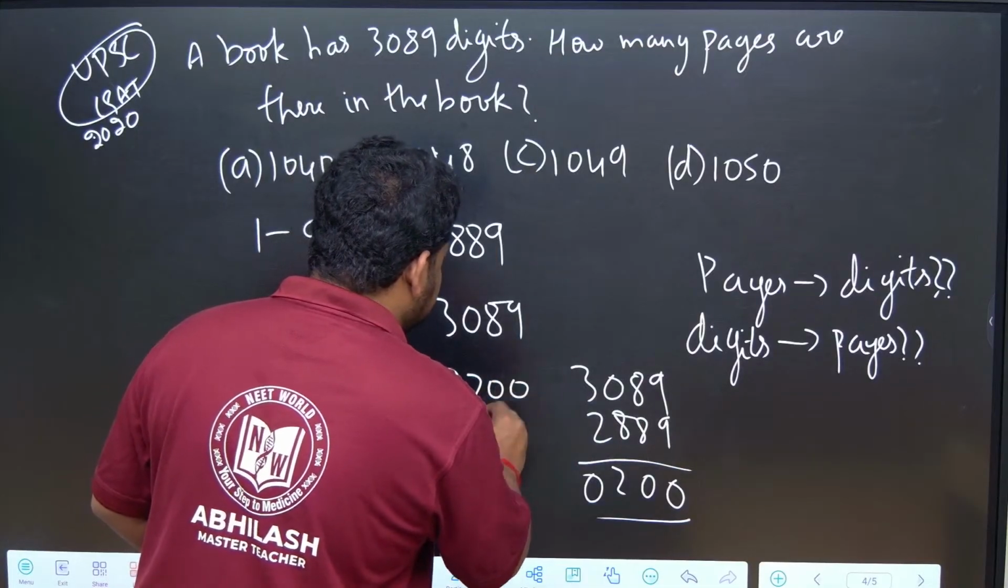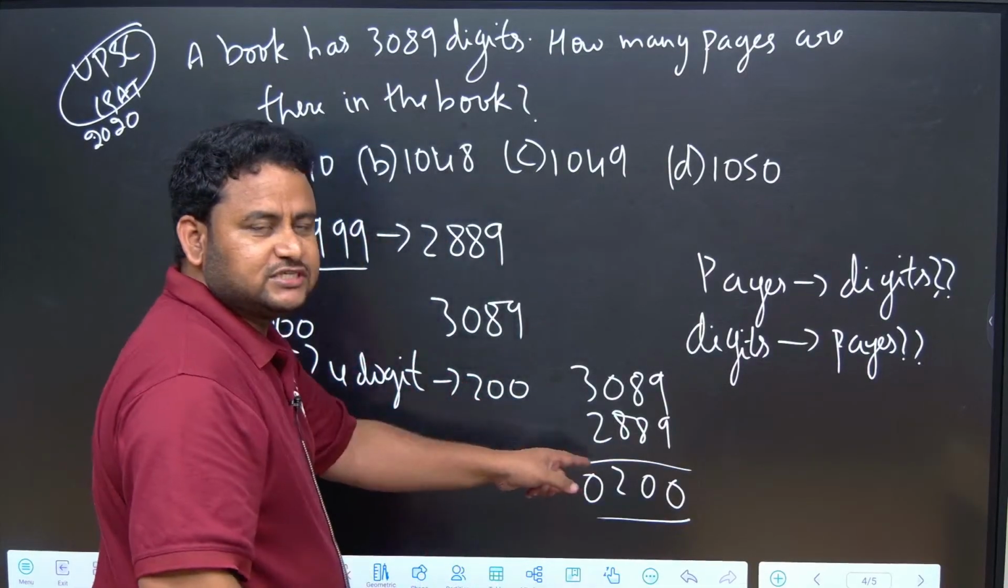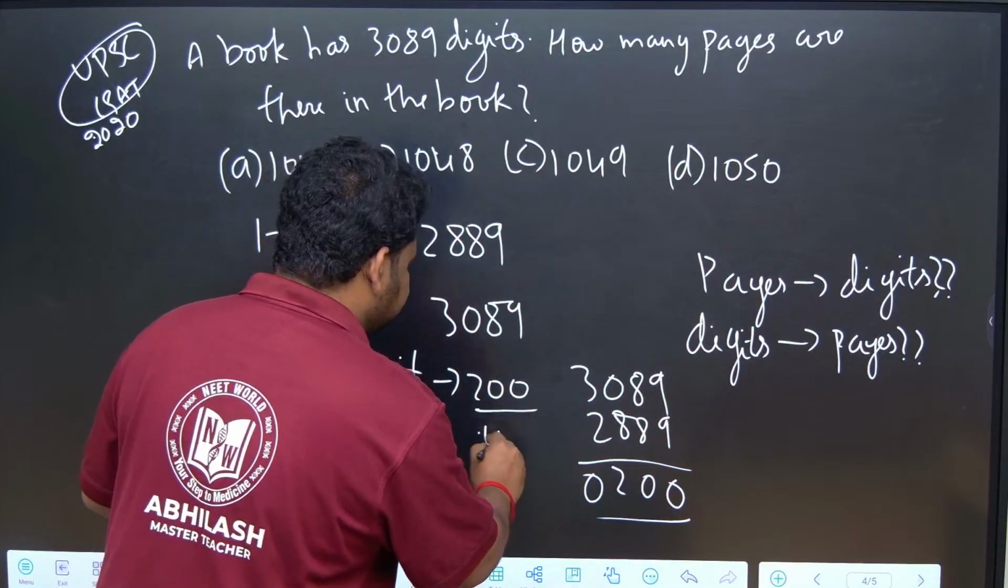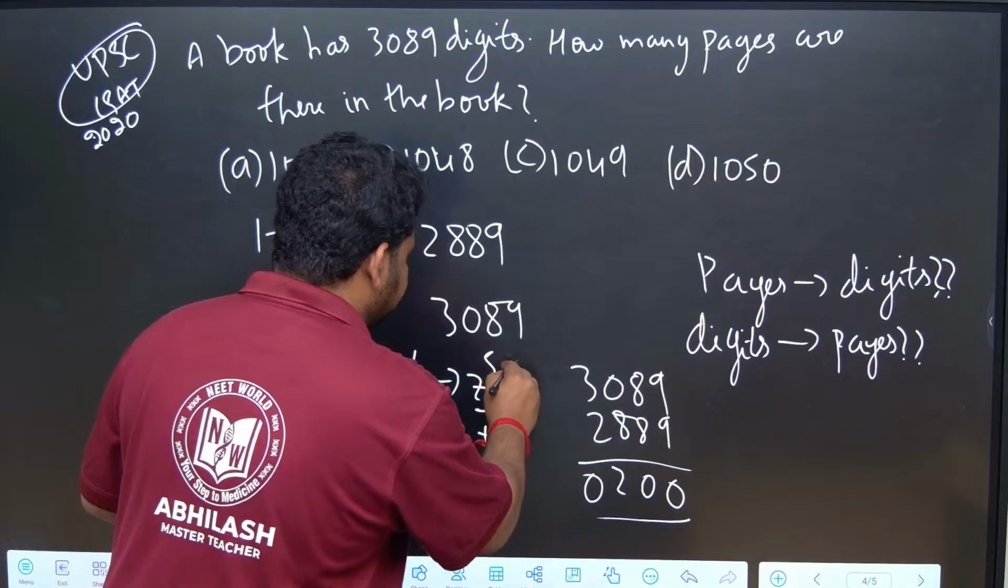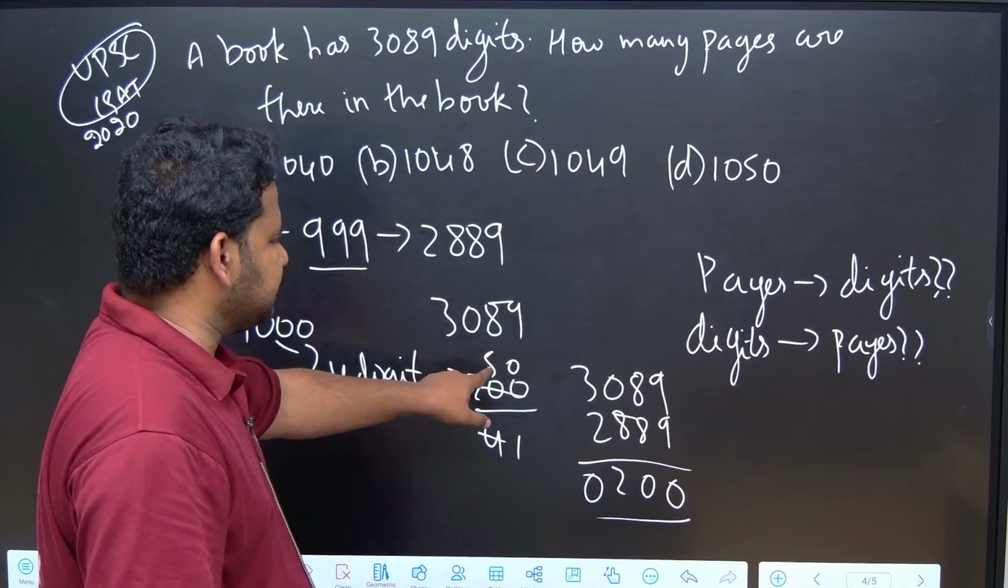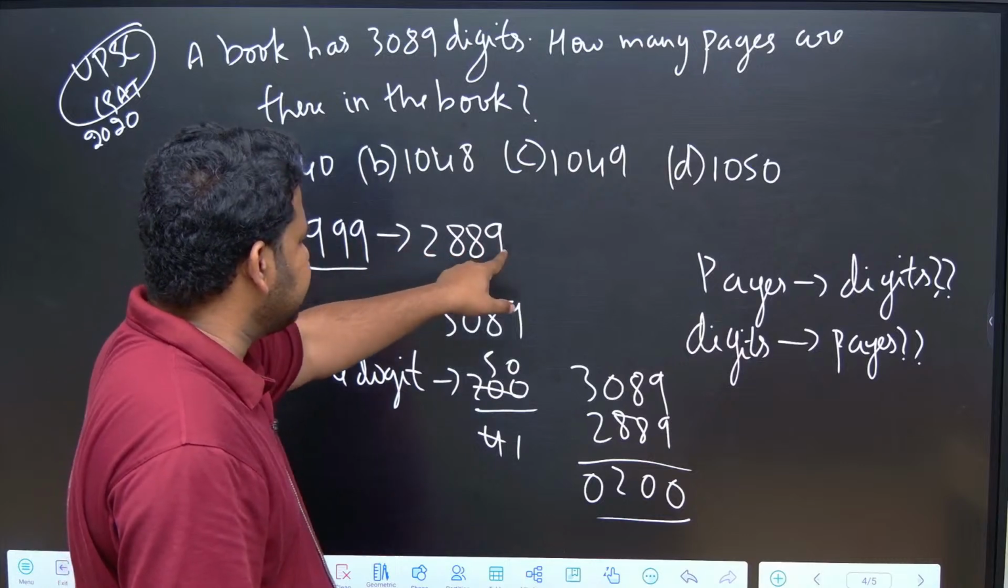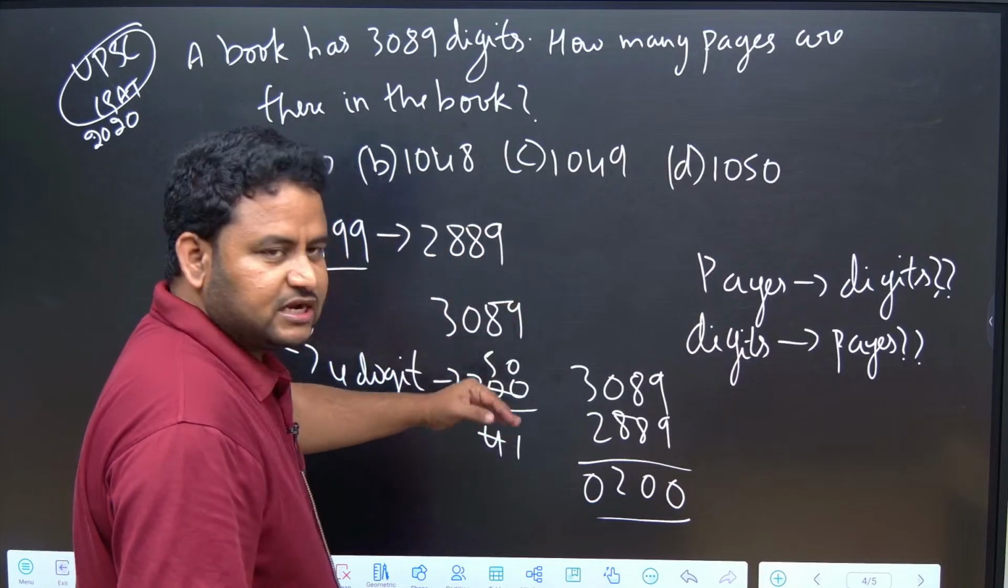So I will get 200. These are all 4 digit numbers. So 200 digits I will get, means I have to divide by 4. 4 5s are 20, so 50. So the number of pages that is remaining is 50. So 1 to 999 is 2889. So for the remaining digits there are 50 pages.